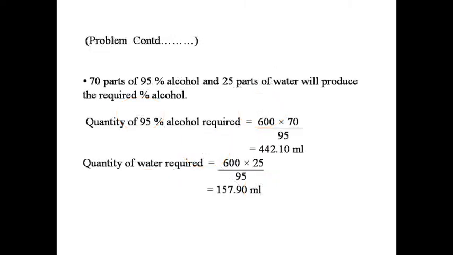It means 70 parts of 95% alcohol and 25 parts of water will produce the required percentage alcohol.